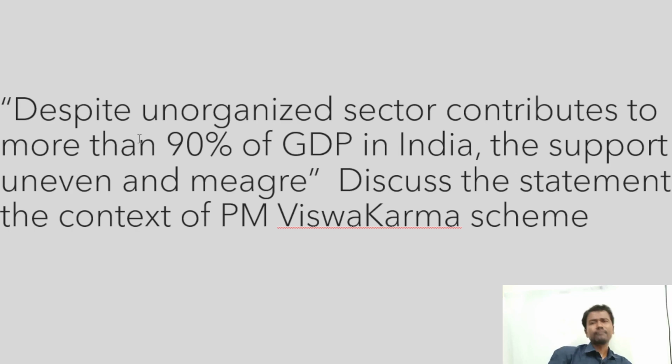So this is a fact right now. Now discuss the statement in the context of the PM VISWAKARMA scheme. You got the point, right? The scheme is designed to target particular occupations. Some 18 occupations are targeted, and credit support is provided. Not only credit support, but technology support, marketing support, digital support, a culture of cooperatives and a culture of innovation are all given. Anyway, marketing support and digital support are mentioned as words but not discussed in detail in the scheme. Let us see what is going to happen.